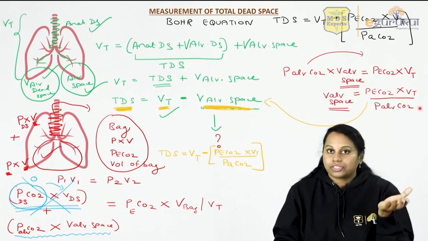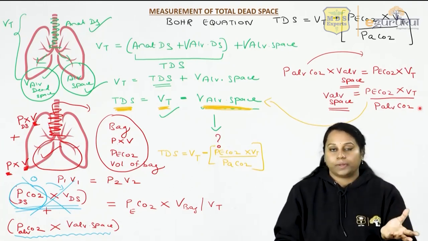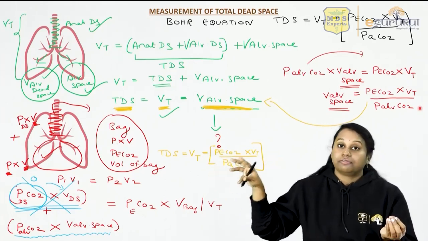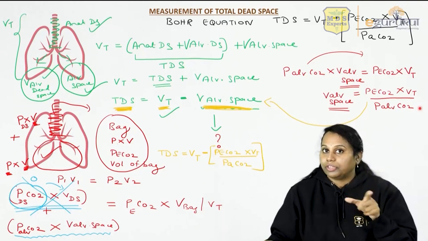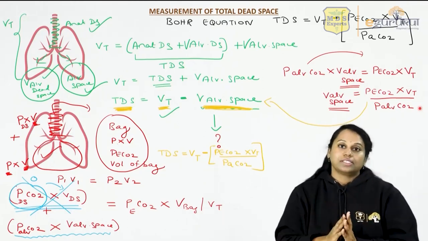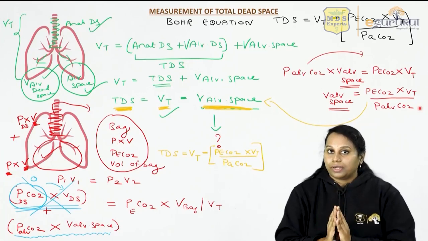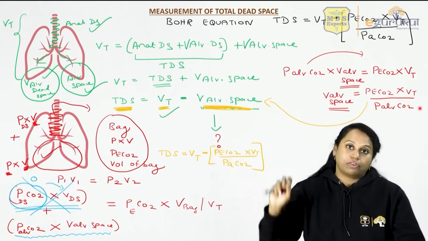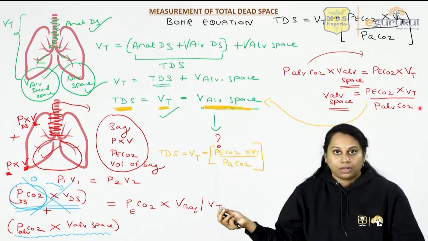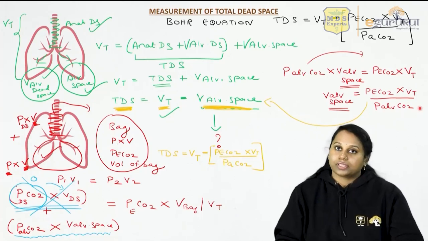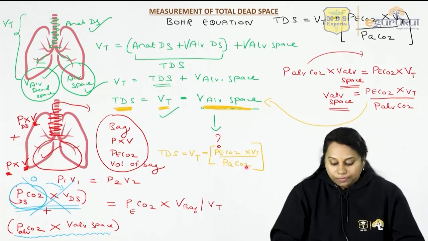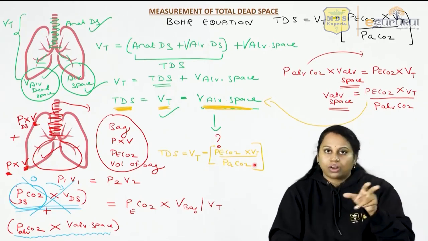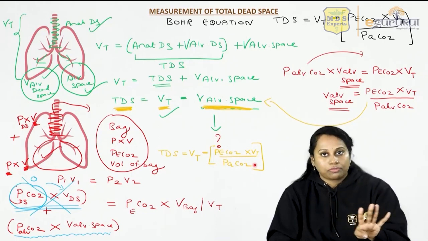What is the value of partial pressure of carbon dioxide in alveolar air? 40. What is the value of partial pressure of carbon dioxide in your arterial blood? 40. For reference, please go through the videos on the partial pressure concept. So you will understand that the partial pressure of carbon dioxide in alveolar air is also 40, and in systemic arteries also 40. So you take a blood sample from the arteries, you measure the partial pressure of carbon dioxide, and this will give you this value. So whenever you see PaCO2, it can be alveolar or arterial. Both are correct because both values are 40, the same.